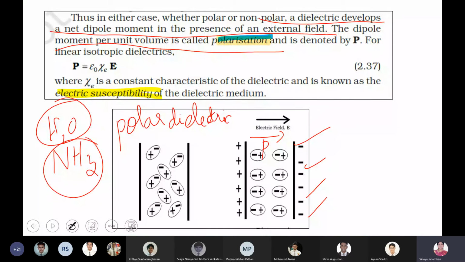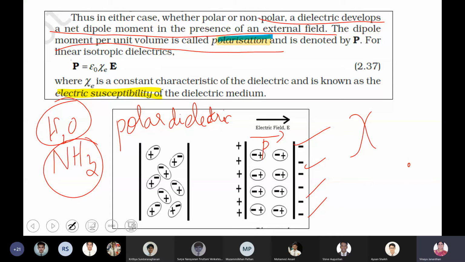Some will perfectly behave, some might resist. So to what extent they are susceptible to the electric field, that is what we call electrical susceptibility, and we denote it with the letter chi. Anyway, I don't know how to write this. We spell it chi, right?